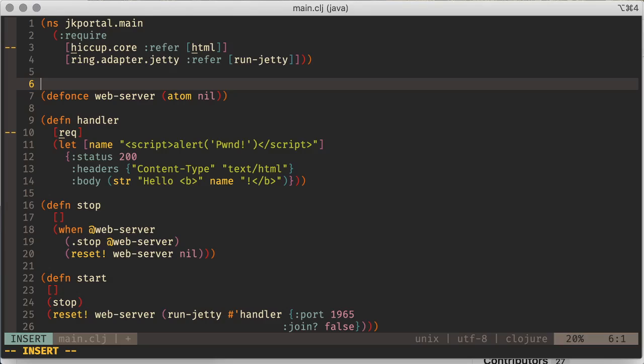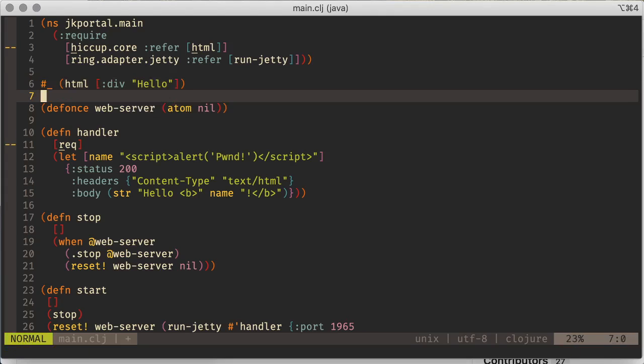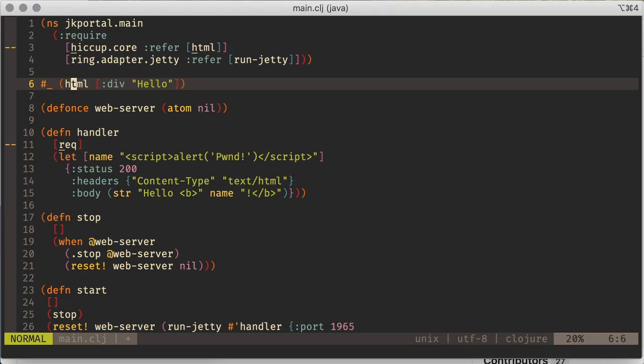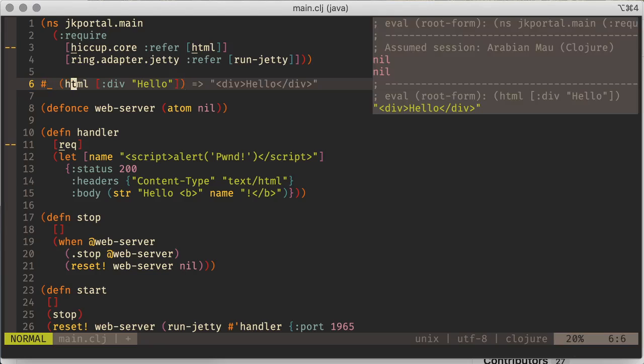Again, our experiments should be behind a pound underscore so that they're not always evaluated, only when we want them to be. And we'll say html, and we will say something like this. Okay, so comma ER.